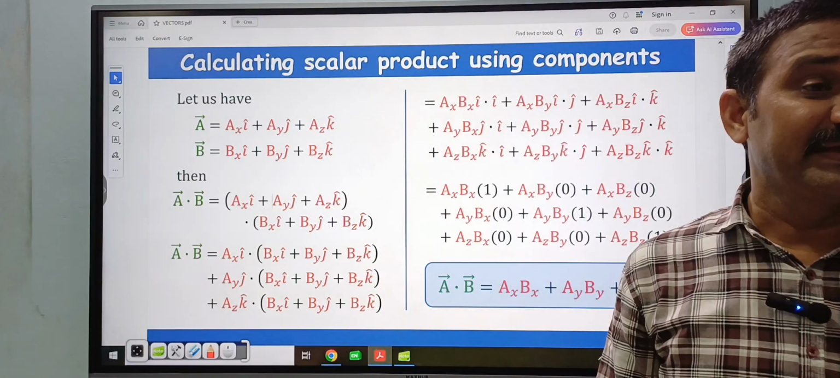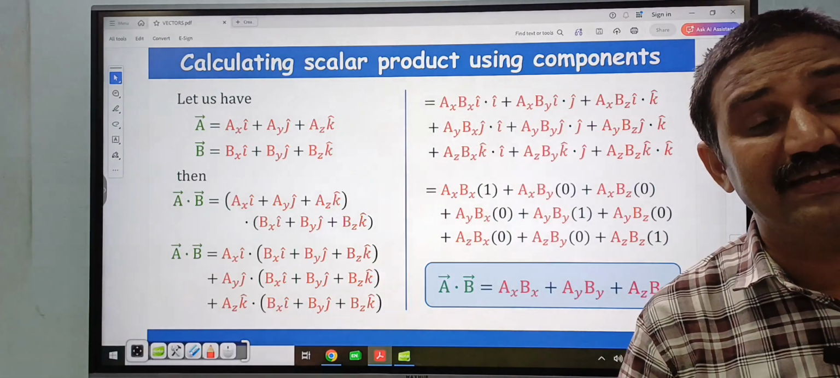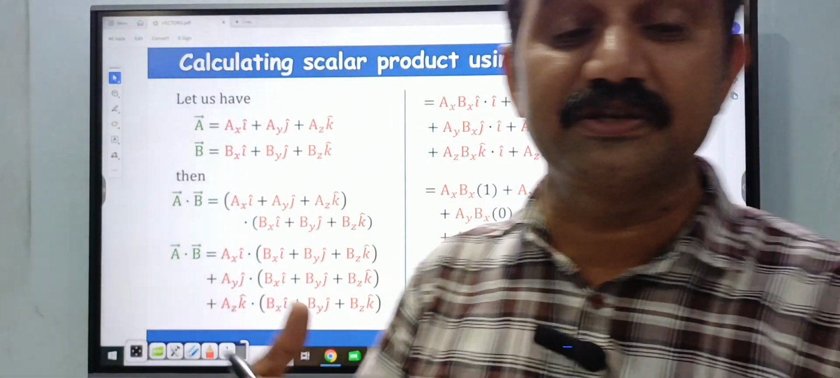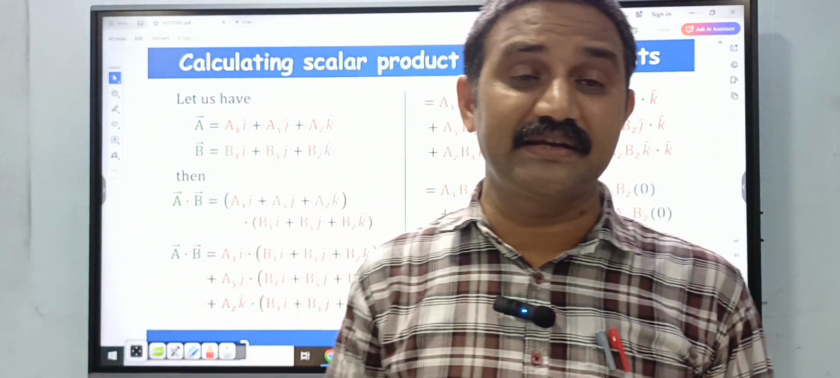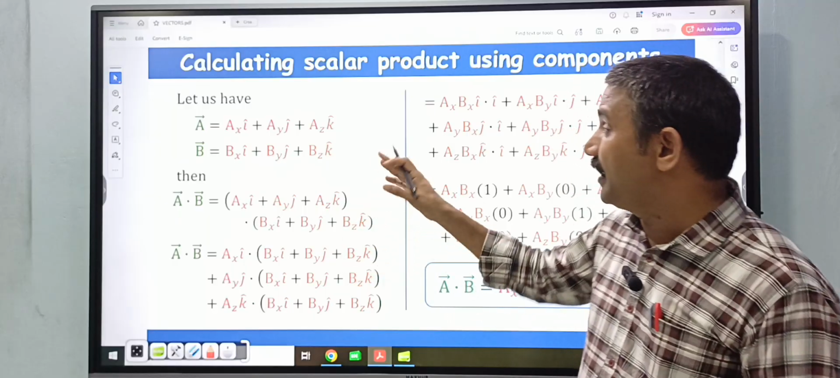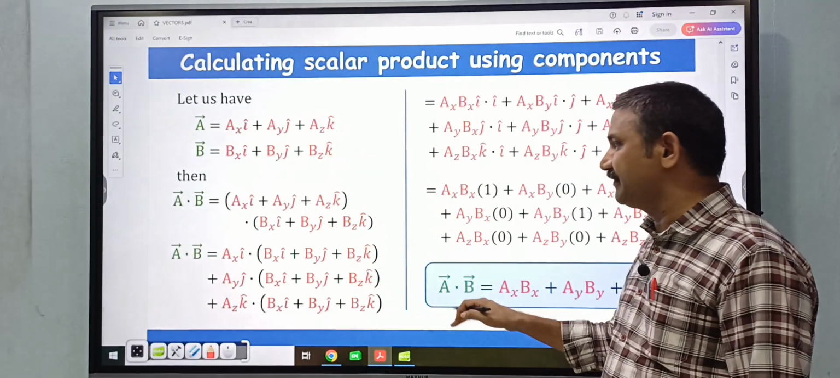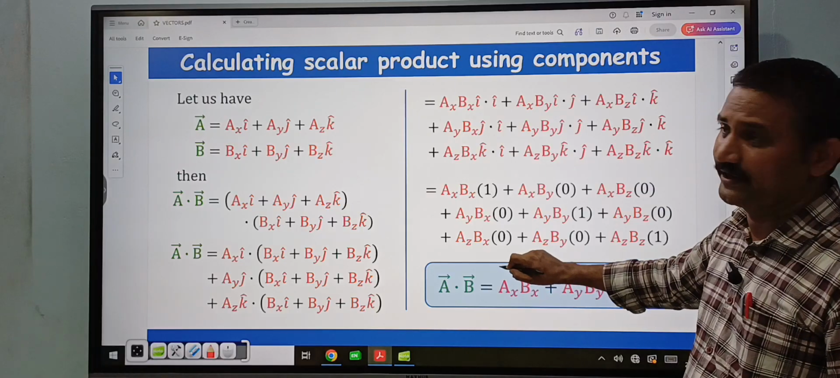Or otherwise, if the vectors' magnitudes are given and the angle between the two vectors is given, then what is the multiplication? a bar dot b bar is equal to what? That is ab cos theta. This is the multiplication when a bar and b bar are given in terms of i cap and j cap. This is the way of the multiplication of the two vectors, that is the dot product.